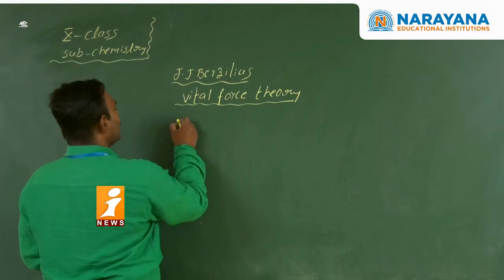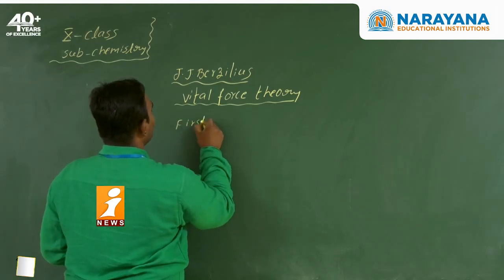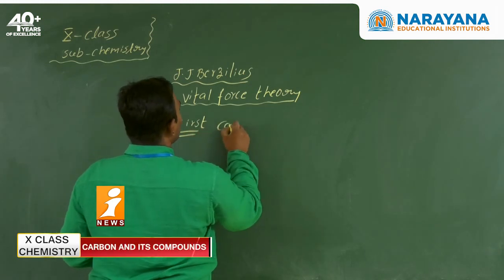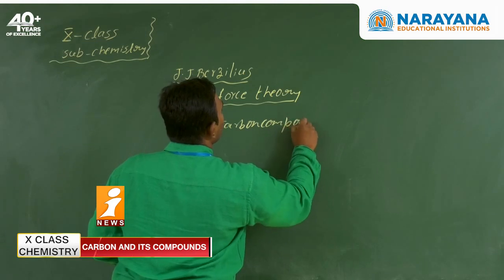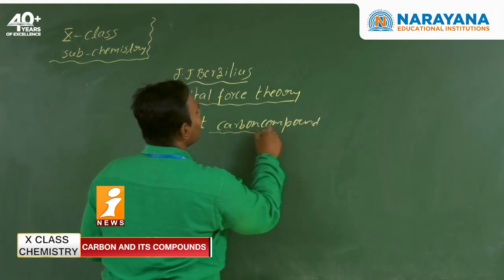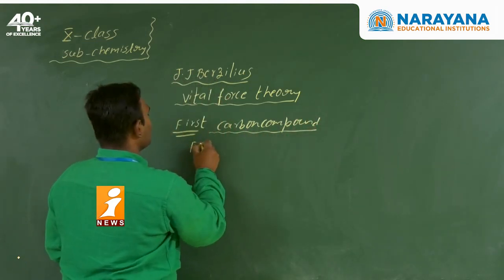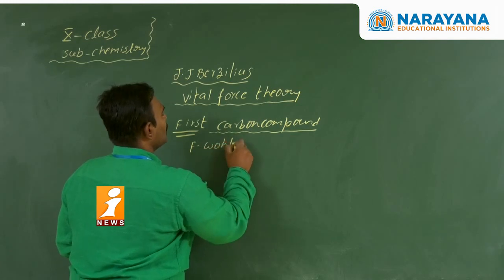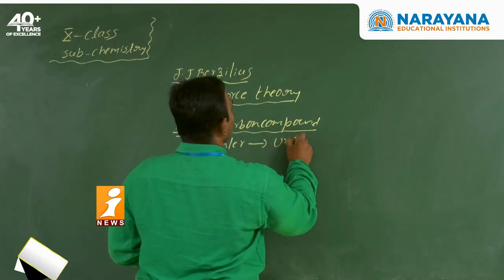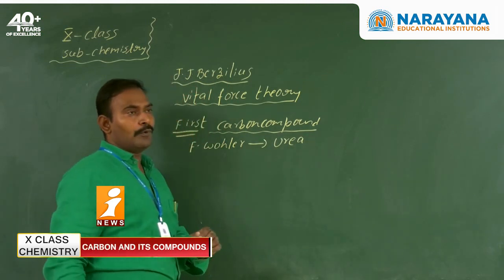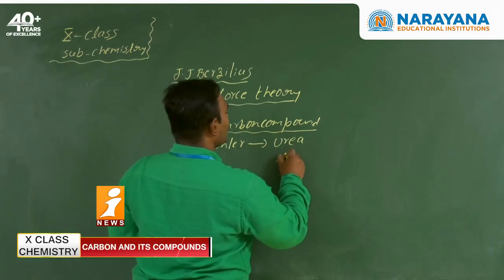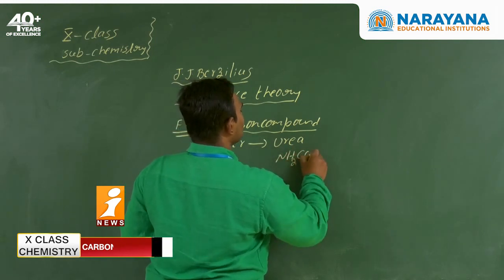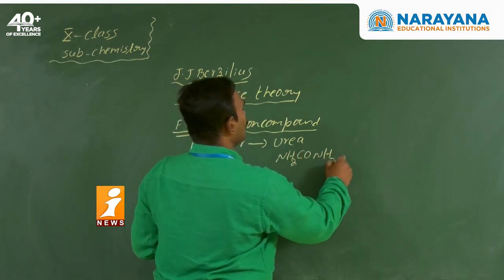But the first organic compound, or carbon compound, was made by the scientist Frederick Wohler. The scientist's name is Frederick Wohler. He made urea. So the first organic compound made in the laboratory is urea. The formula of urea is NH2 CO NH2.